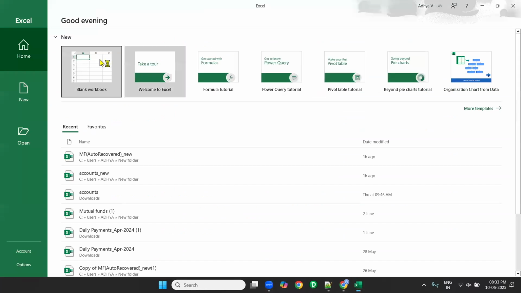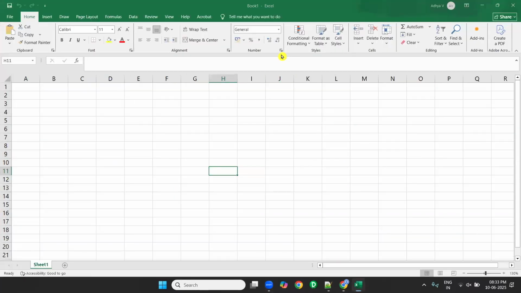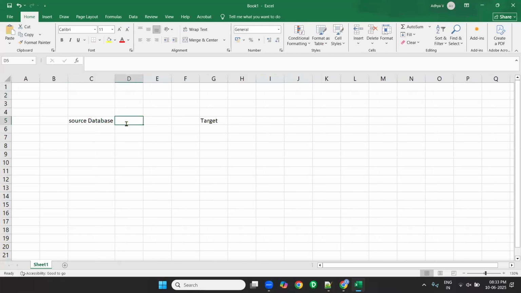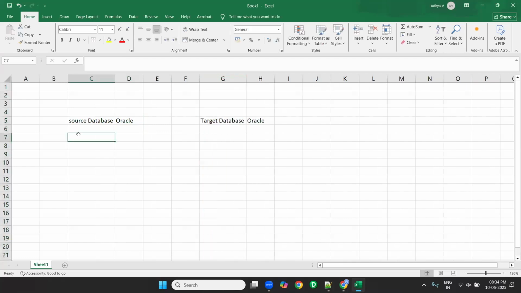So yesterday, what we have done? We had source and target. The source database is Oracle. Target database is also Oracle. Source schema we created yesterday, that is OT SRC dev 1.